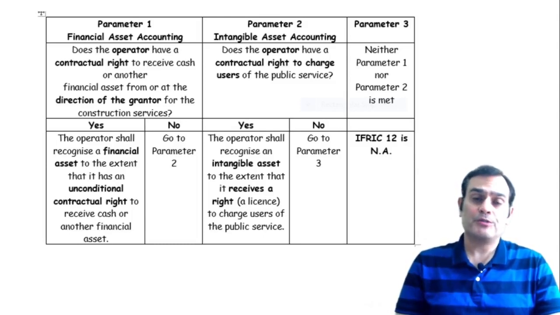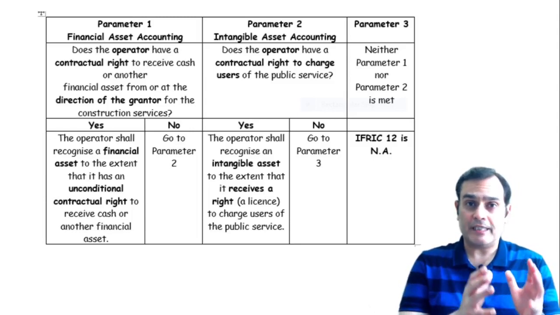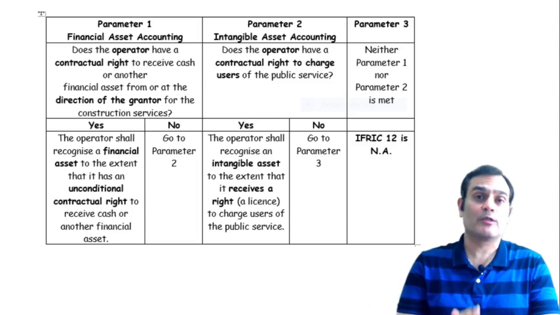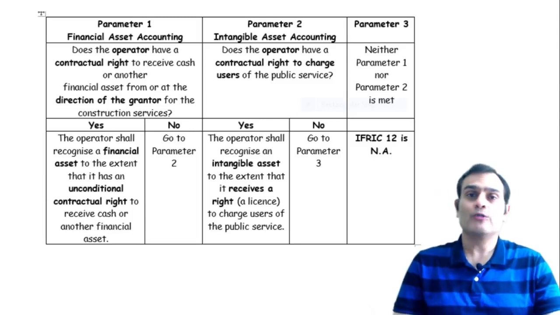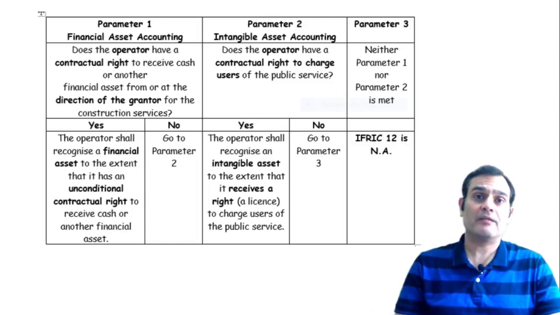In the coming videos, I will also discuss and take examples of how you decide whether one falls in financial asset accounting, or intangible asset accounting, or a blend, which is called a bifurcated model. But that would be later.